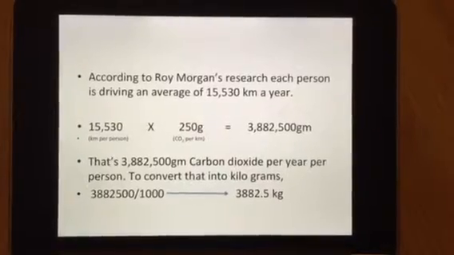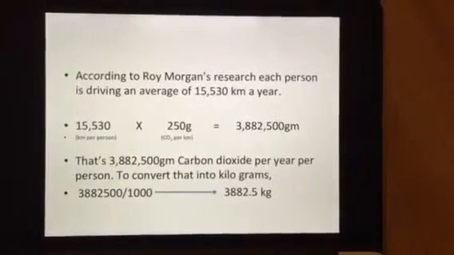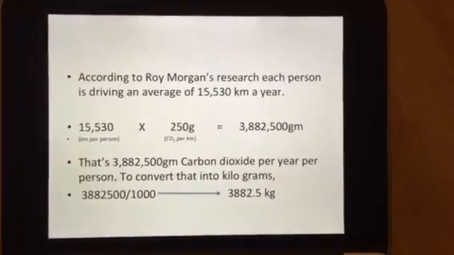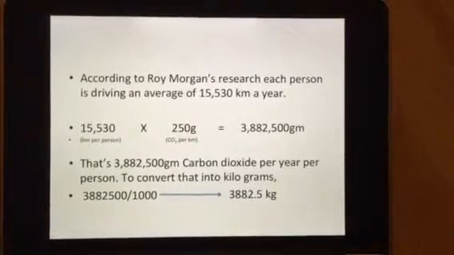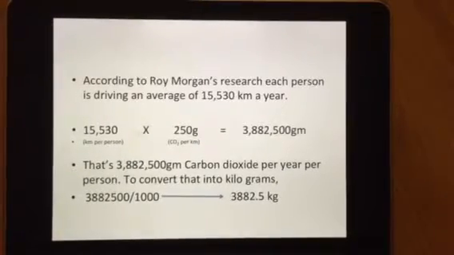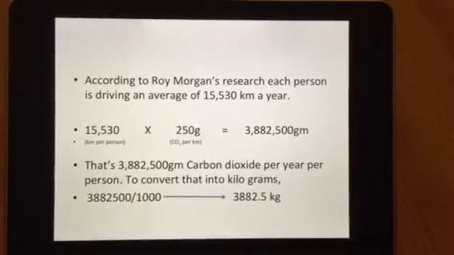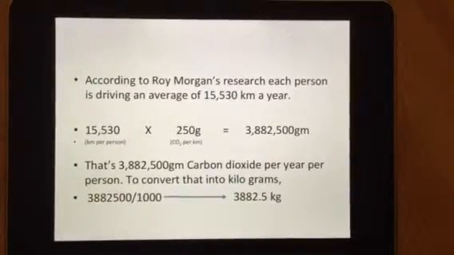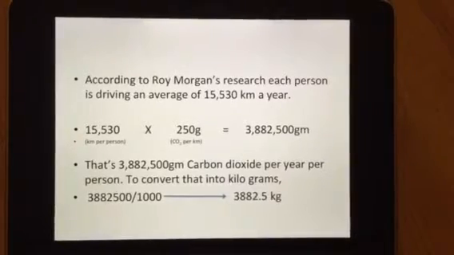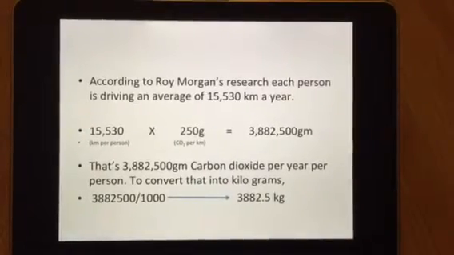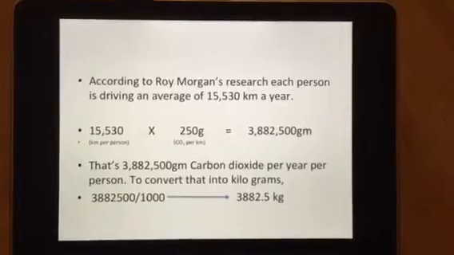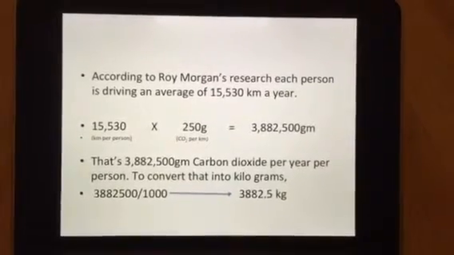So we will multiply 15,530 with 250 and the figure is 3,882.5 kilograms of carbon dioxide per year per person.